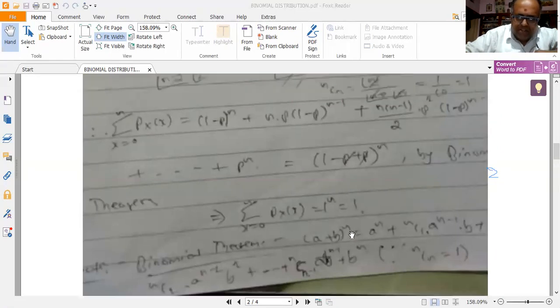Okay, this is the binomial theorem. Now I am applying this criteria here. So here a is equal to 1 minus p, b is equal to p. So (a plus b) whole to the power of n, I get (1 minus p plus p) whole to the power of n. Minus p plus p gets cancelled. I am left with 1 to the power of n, which is equal to 1. So I have proved that summation x is equal to 0 to n, px of x is equal to 1 to the power of n, equal to 1.